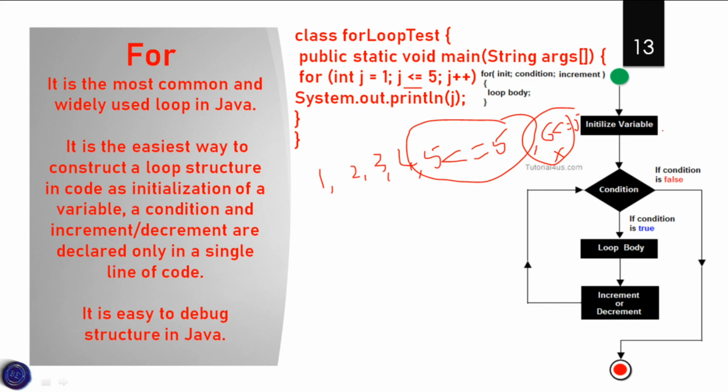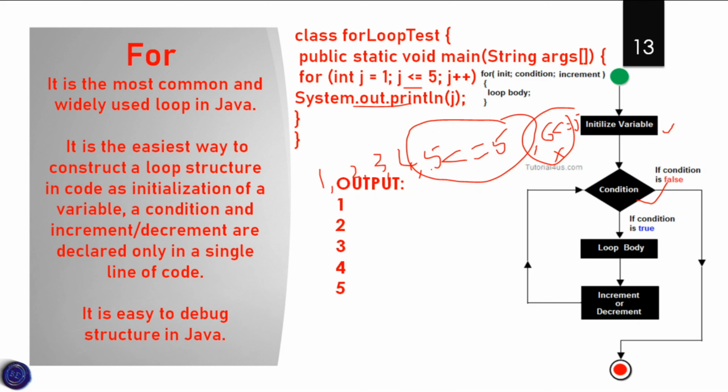First we initialize the variable. After that the condition will be checked. If the condition is false, it processes our results, or else it goes to the loop body, that is System.out.println. After printing the loop body, the value is either incremented or decremented. Decrement means printing the given values in reverse order, and increment means printing them in ascending order. So the output for the given example code is 1 2 3 4 5. So I explained it here.